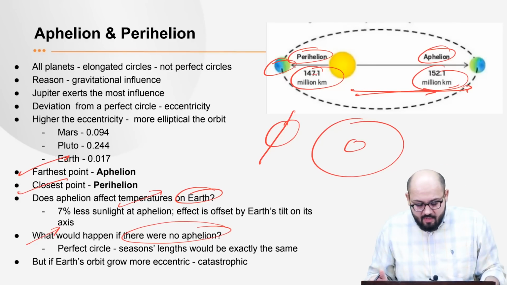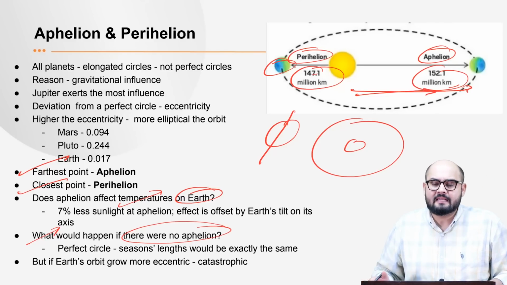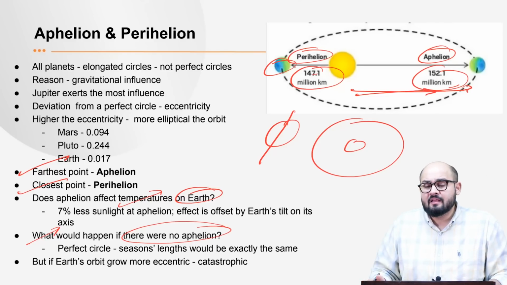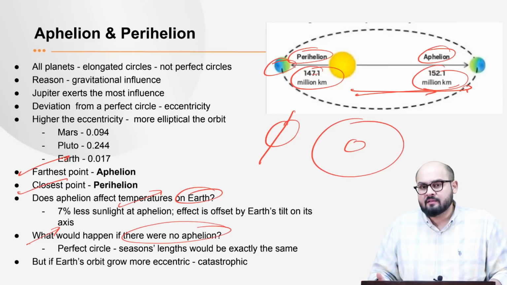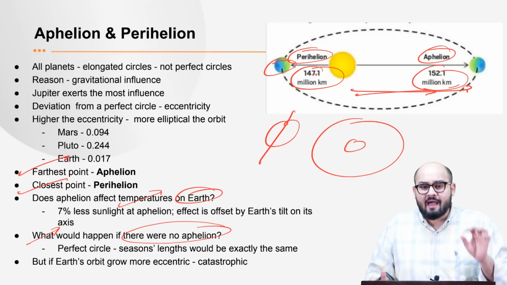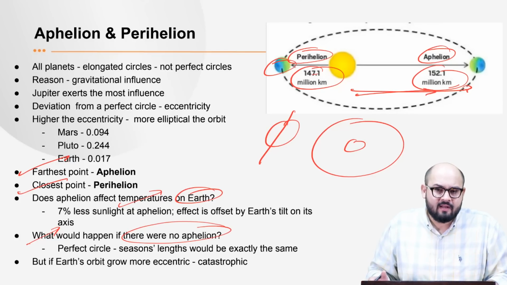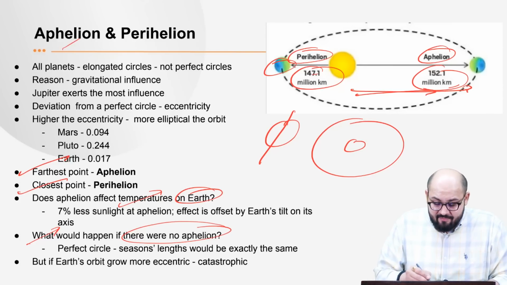But what would happen if the eccentricity of the Earth increases? If it goes beyond control, it could have a catastrophic impact, where the summers would be unbearably hot and the winters unbearably cold. So that is what you have to know with respect to aphelion and perihelion.